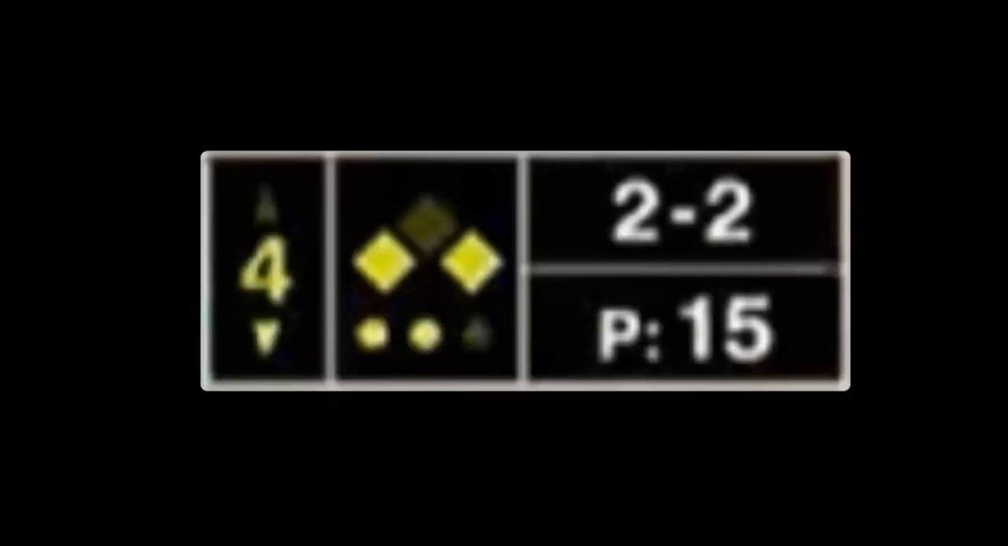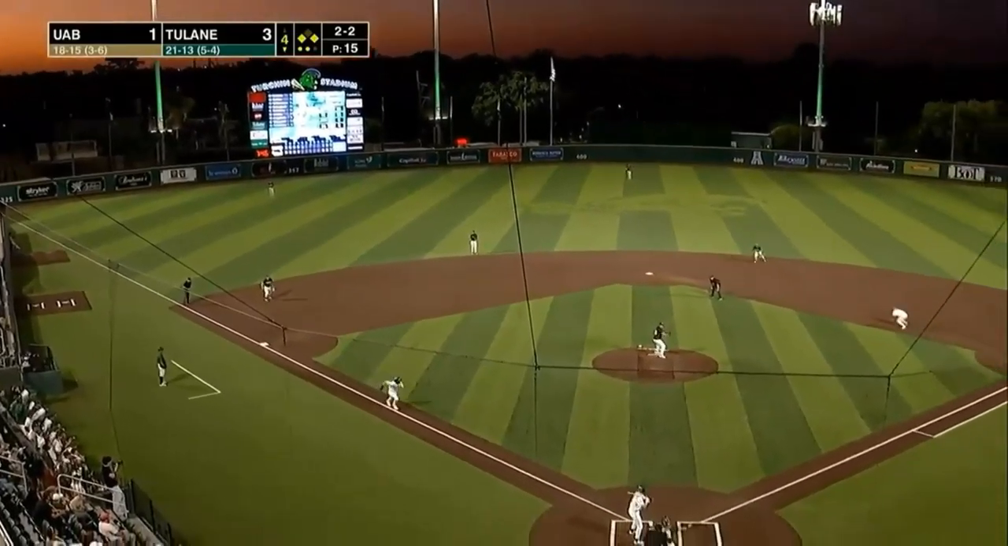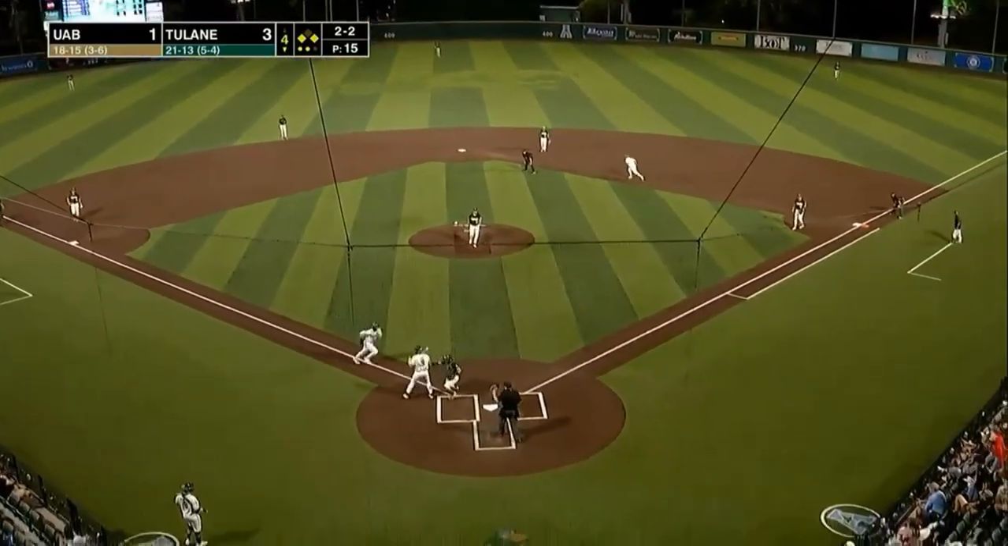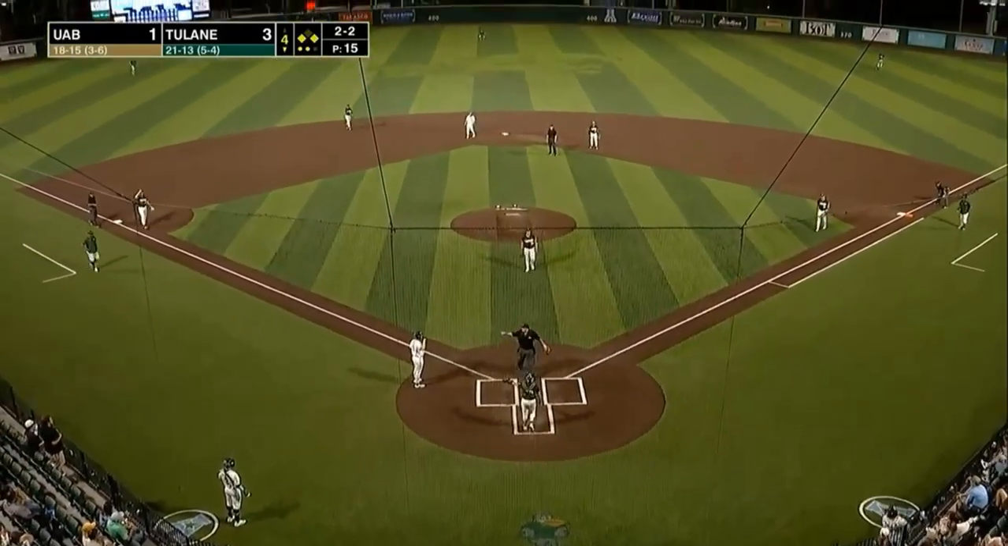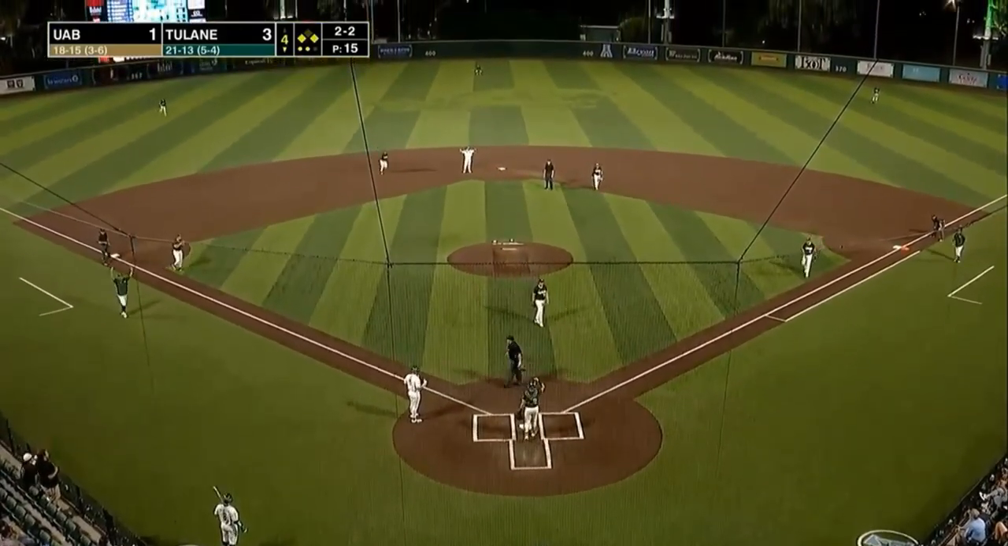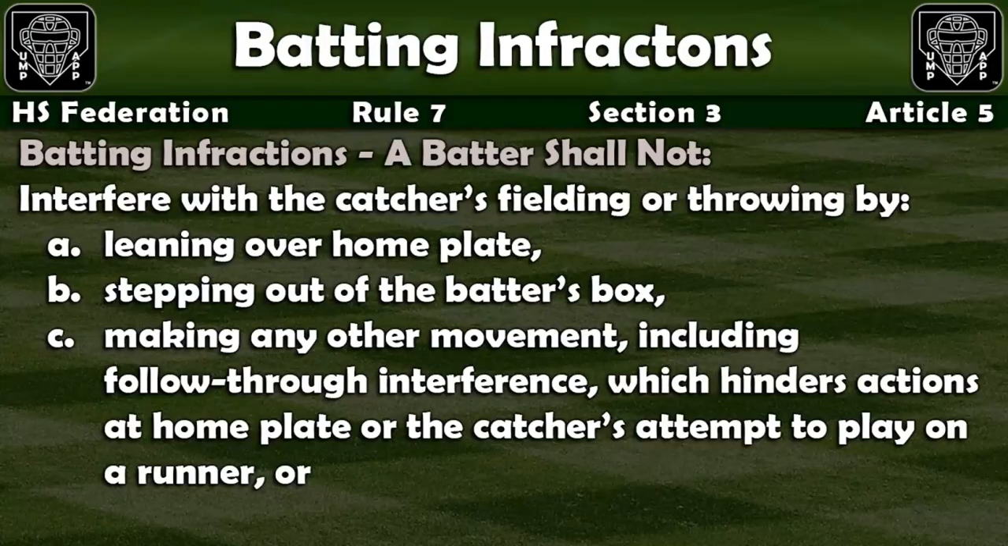This play begins with runners at first and third base with 2 outs. There goes the runner, and here comes the runner home, and we're going to get interference. Interference is going to be called on Haas.